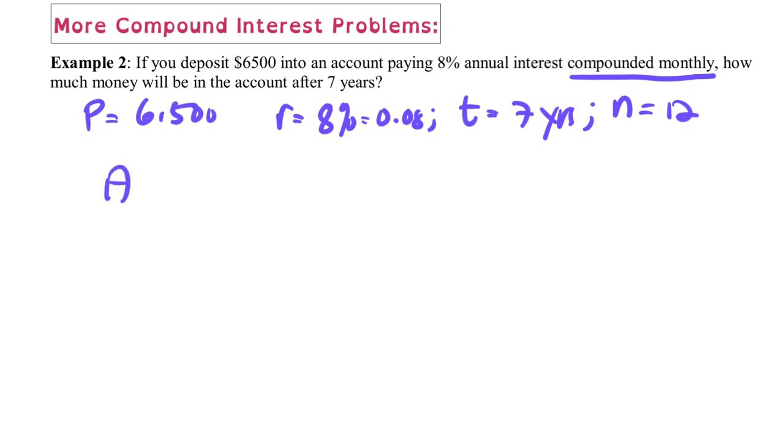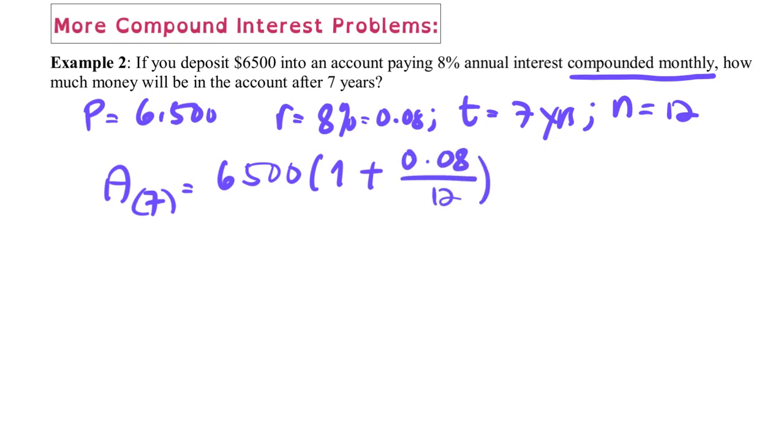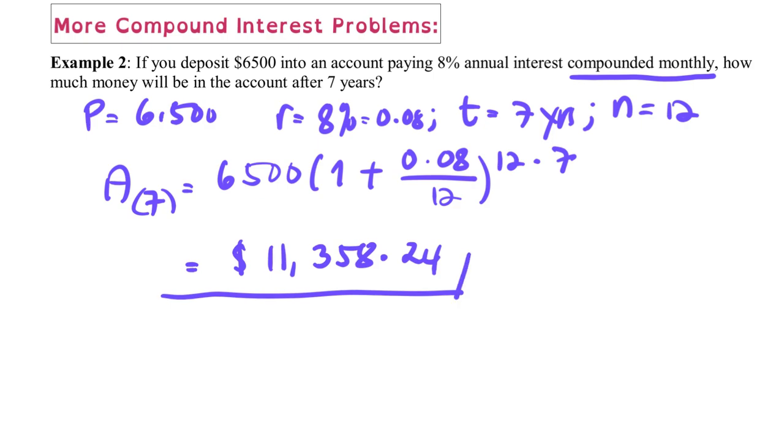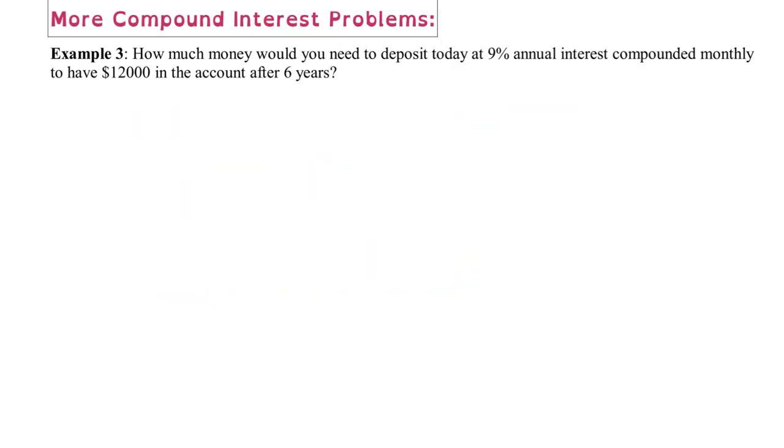Okay, so let's compute it. At the end of 7 years, we're going to say 6,500 multiplied by 1 plus 0.08 all over 12, raised to 12 times 7. If you put all of this in your calculator, this should give you around 11,358.24. Okay, so let's look at this next problem.